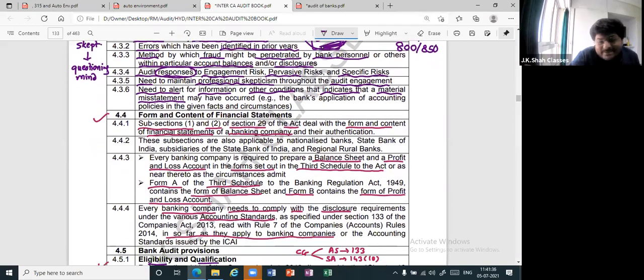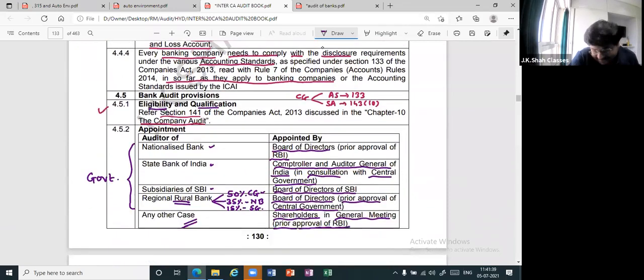What level of brains do you have? See, I started with nationalized bank, BOD, and I ended also here. Basically, I hope you realize: BOD, BOD, BOD. Three cases there is BOD. That is how you can remember also.